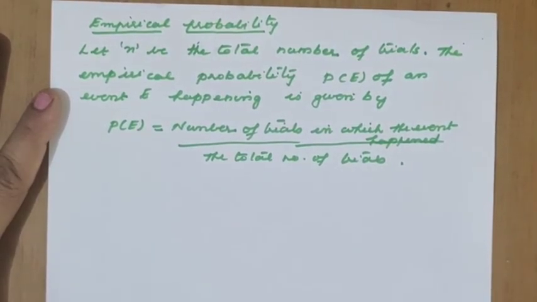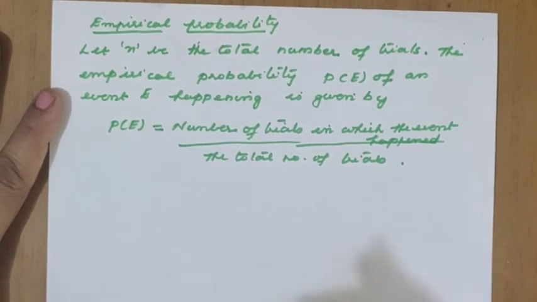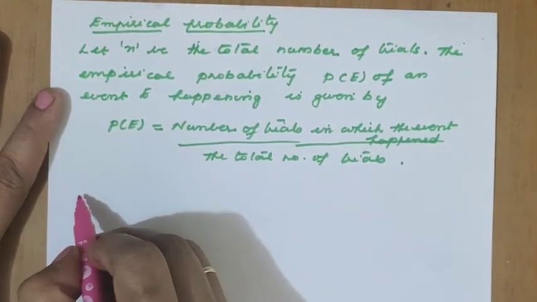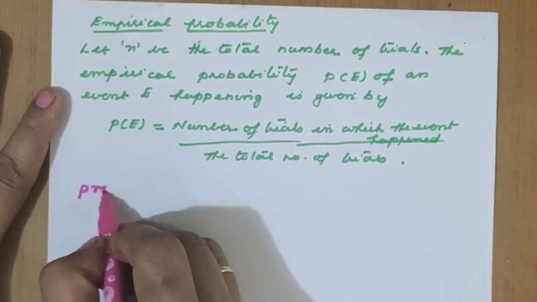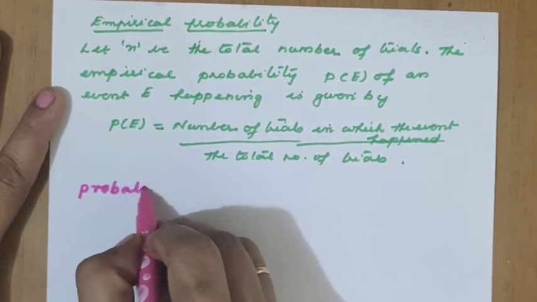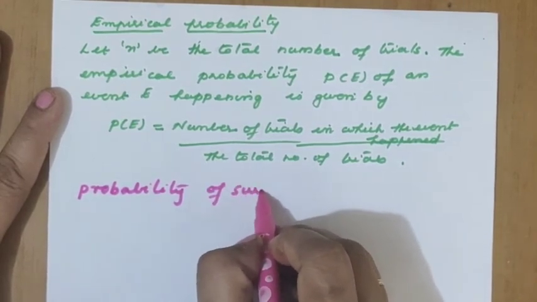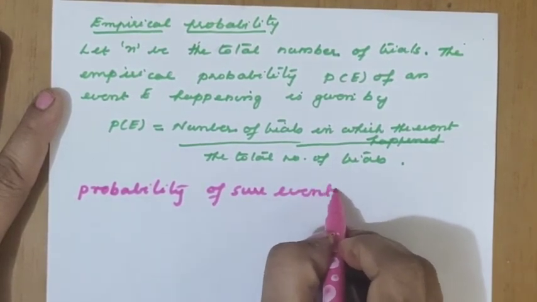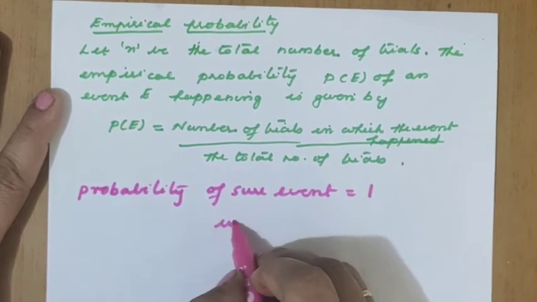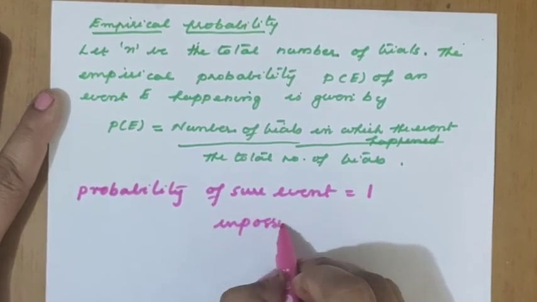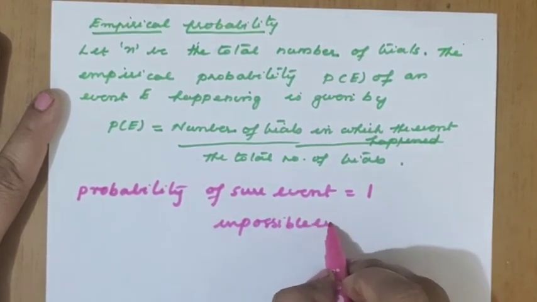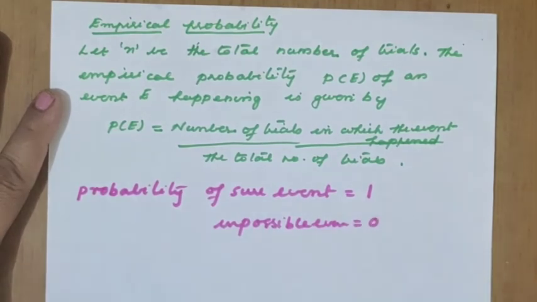Now one more point: what are the properties related to this? Some concepts are there that you must learn here. The probability of a sure event equals 1. The probability of an impossible event equals 0. What is the meaning of the probability of a sure event? It is possible to happen only.